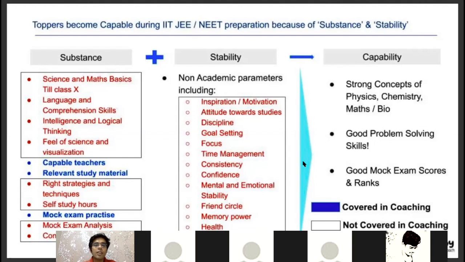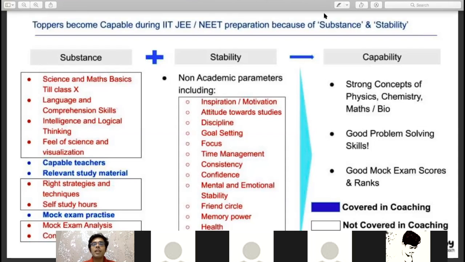And I hope that you're writing these points down. Have you written these points down? Because you have to go through these points again and again. Once you go back from this webinar to your self study, you have to go through these points again and again. Ideally every day you should look at this sheet. Ideally every week you should look and see for yourself on what parameter you are lacking, and how you can improve on these parameters. You have to think for yourself.